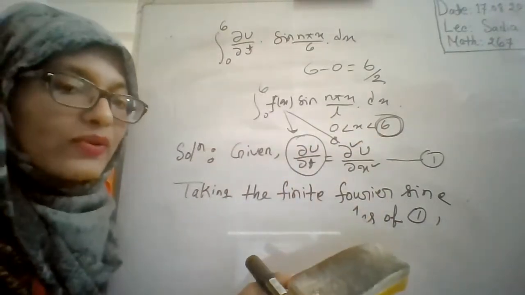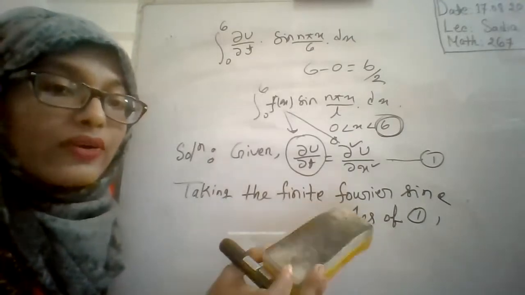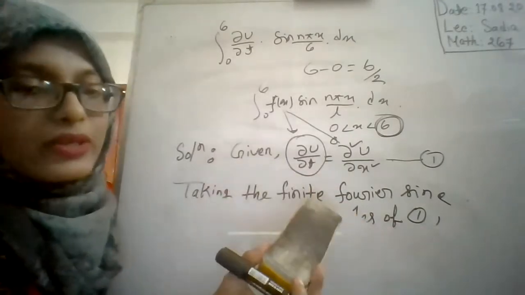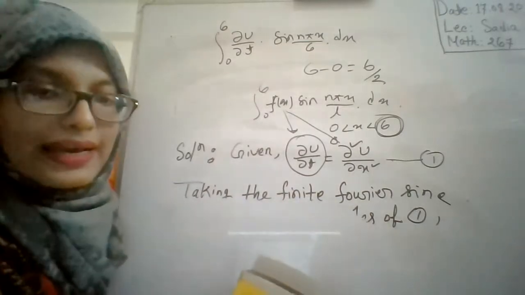That formula is only for Fourier series, and this is the formula for Fourier transformation. I think now it is clear?